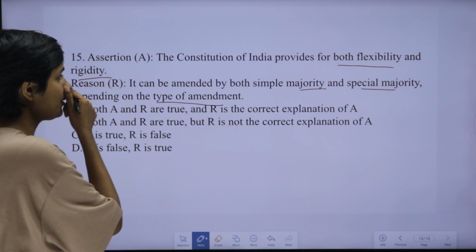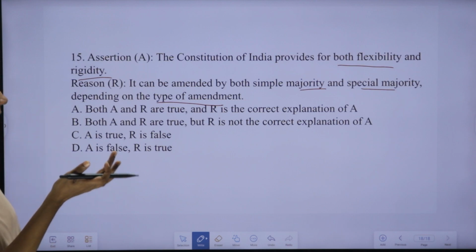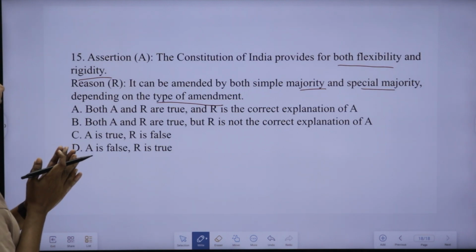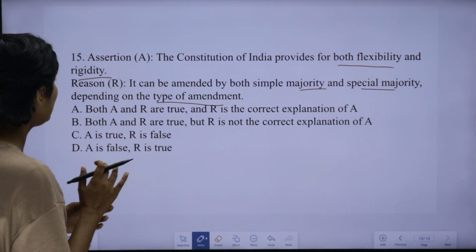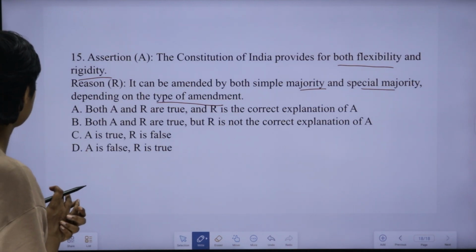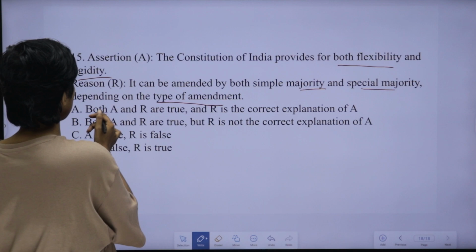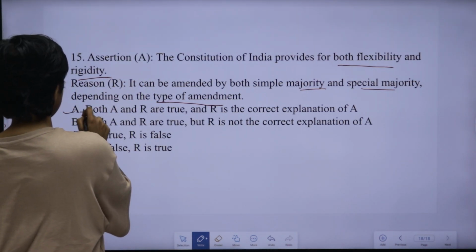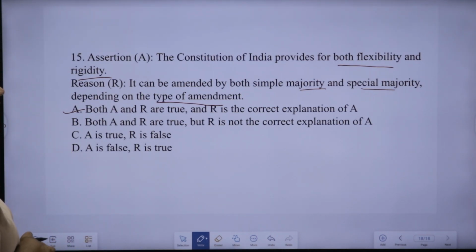Yes, some provisions can be amended very simply by simple majority, some need special majority, based on the provisions. So the reason is also correct and the correct explanation of the assertion. So the first option is the answer: both A and R are true and R is the correct explanation of A.